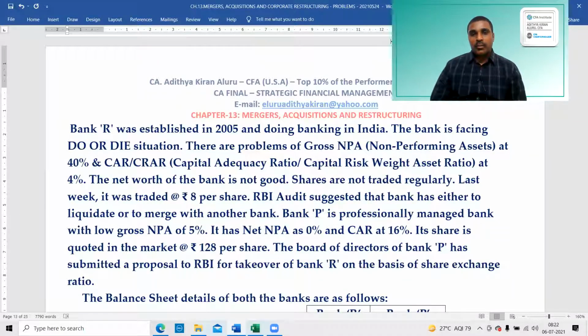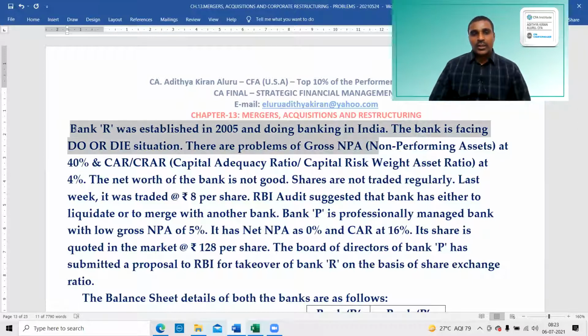So look at some of the typical problems. It's an old problem, May 2015, but a typical unique problem. This kind of problem has not been repeated again. Only one time this problem was tested relating to banking companies. Bank R was established in 2005 and is doing banking in India.